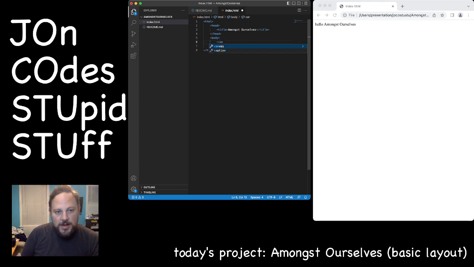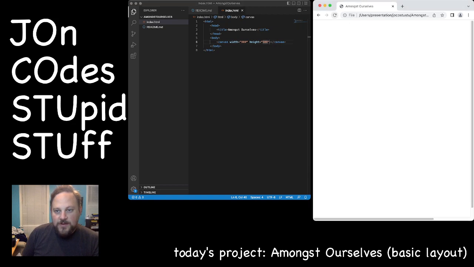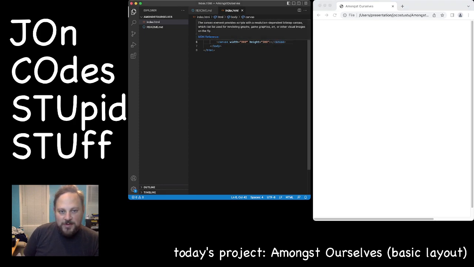And we're going to put a canvas. We're going to be doing this in HTML5 Canvas, and we'll give it a width of 800, height. Great. Okay. Refresh there. Nothing, because there's nothing on the screen.